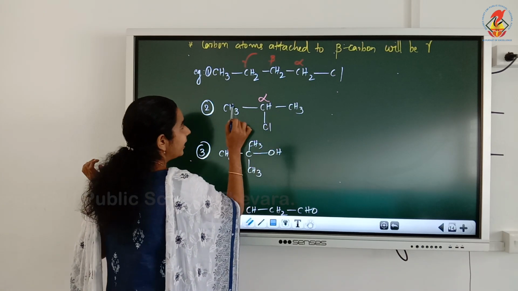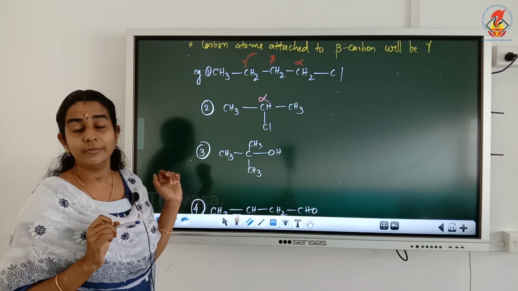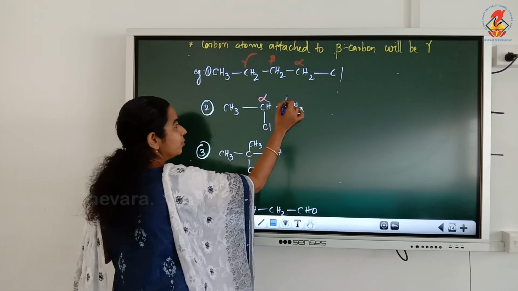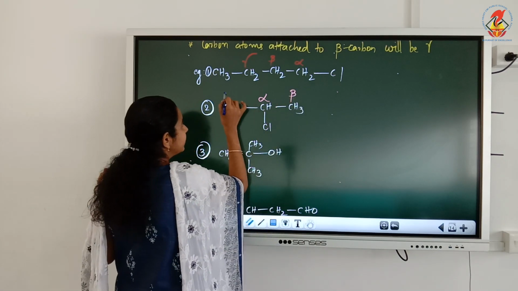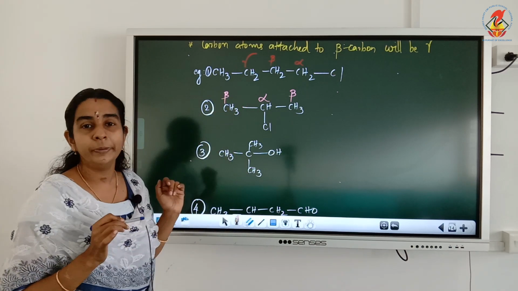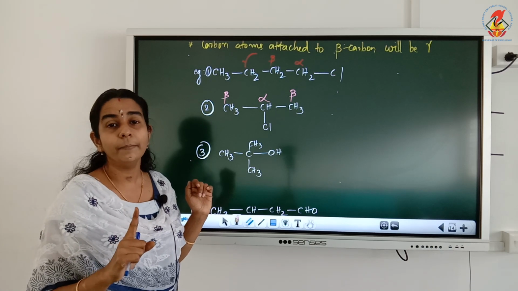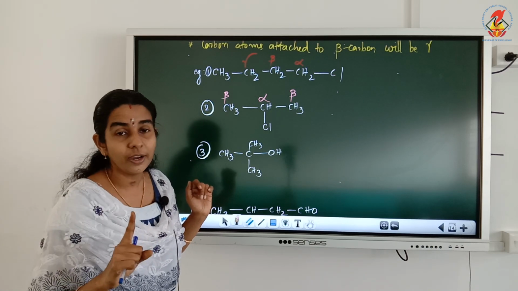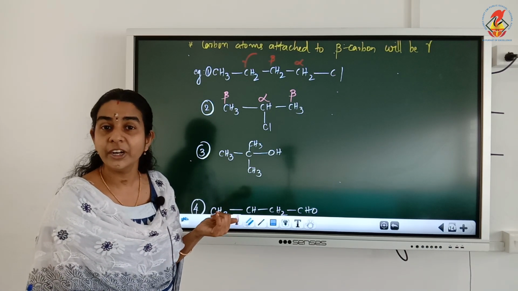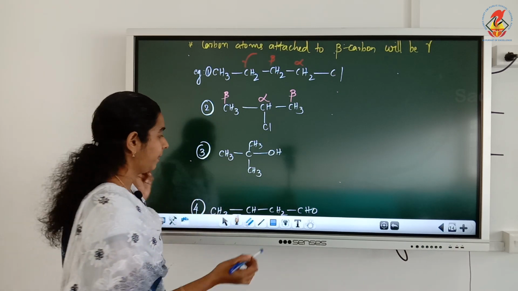Yes, this carbon and this carbon. Both the carbon atoms are attached to alpha. So, how many beta carbons in this compound? 2 beta carbons. But remember, in an organic compound, there will be only one alpha carbon, but there can be more than one beta and more than one gamma.